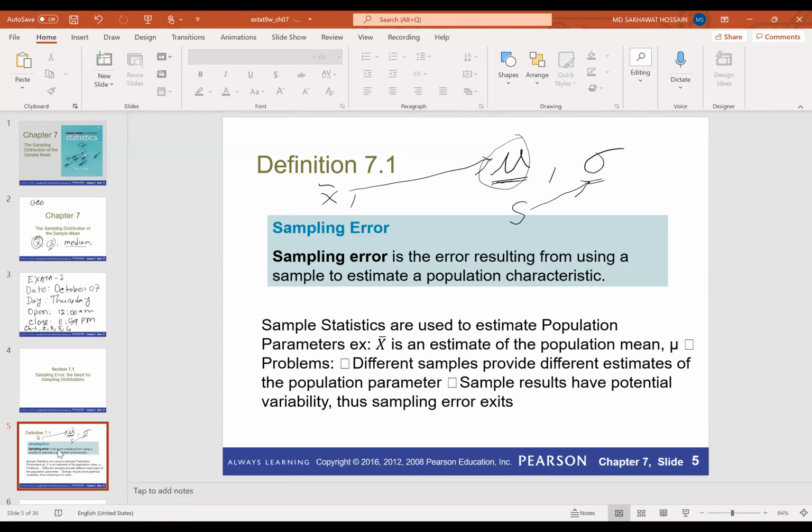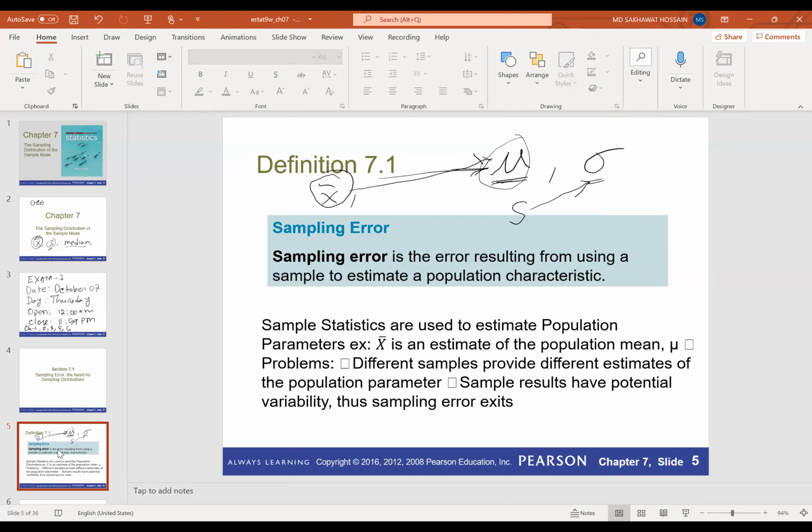Okay, so now the problem is here. We can collect different samples from the population, right? We can collect many samples from the population with different sample sizes, right? So this value is not equal to mu. It could be different from mu, right?